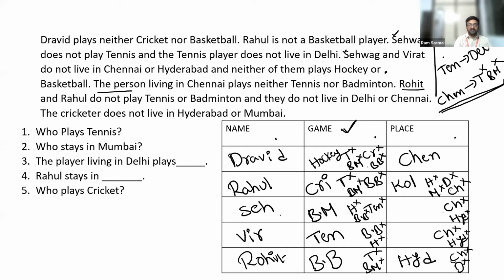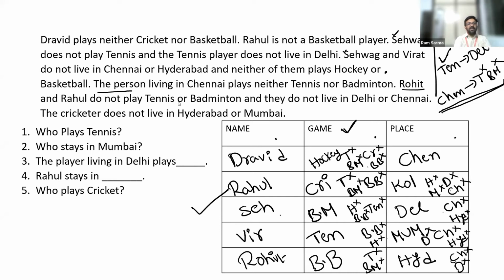And the information known about tennis: the person playing tennis should not be from Delhi. It means that Sehwag has to be from Delhi. Virat should be from Mumbai. And guys, this is the final arrangement. Is this clear? Have you understood? Yes. Thank you, guys. Thank you, one and all.